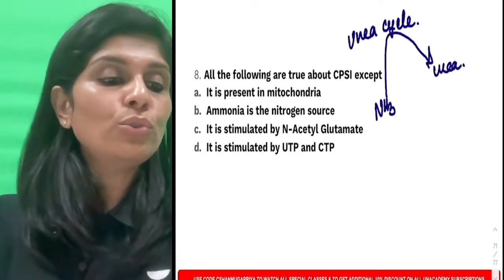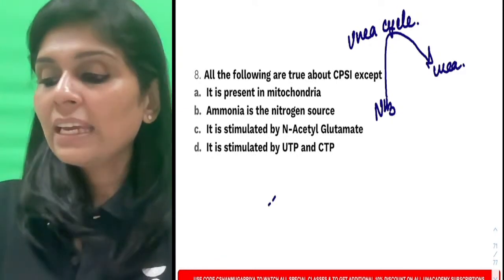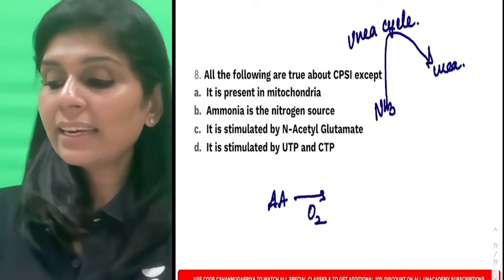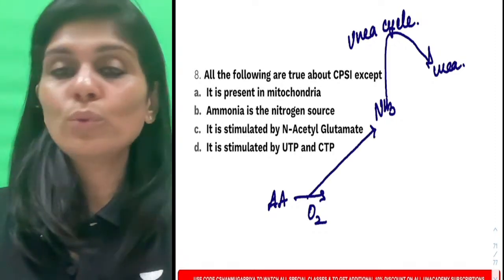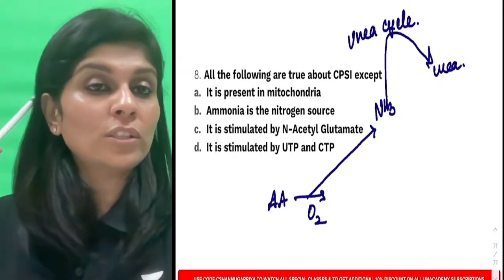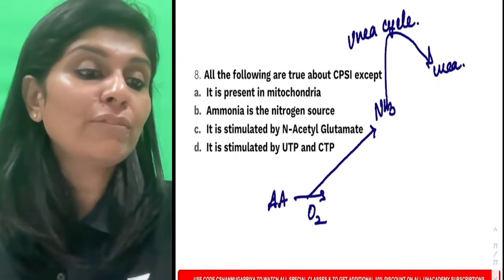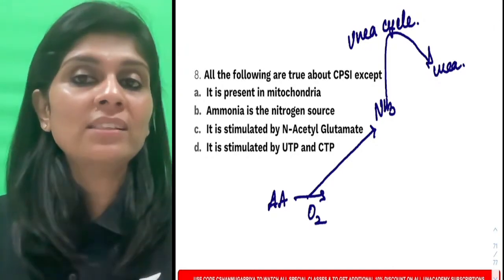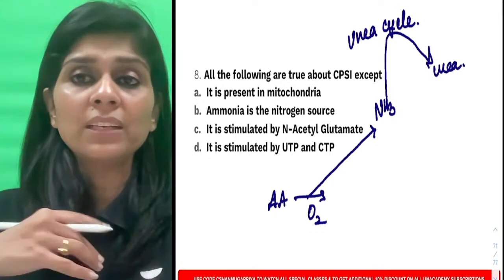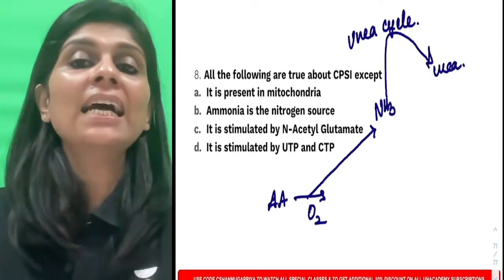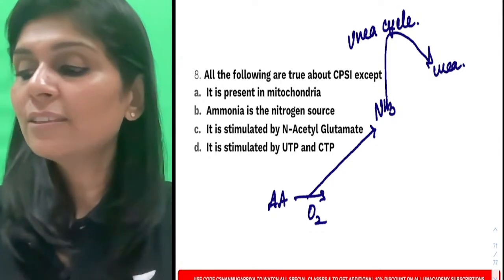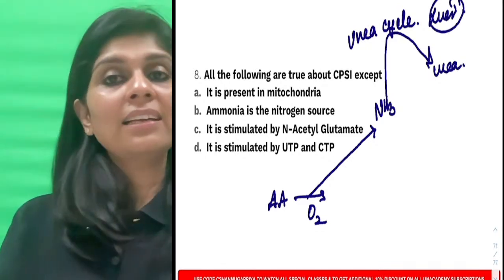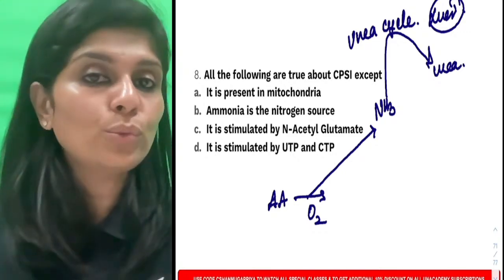So for those of you who do not know about urea cycle, in your body amino acids get oxidized. And whenever amino acids get oxidized, they release toxic ammonia. Ammonia is toxic to neurons. It causes metabolic encephalopathy. So as and when ammonia gets generated because of amino acid catabolism, you should immediately convert ammonia to urea. And that is done by urea cycle. And this urea cycle happens in liver. So this is an introduction to urea cycle.